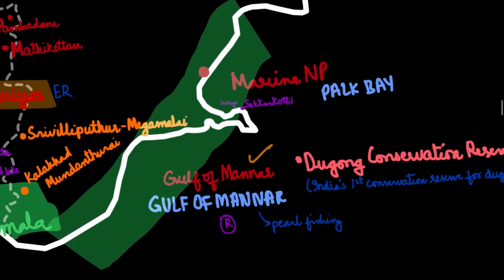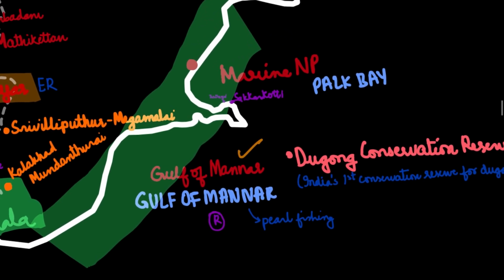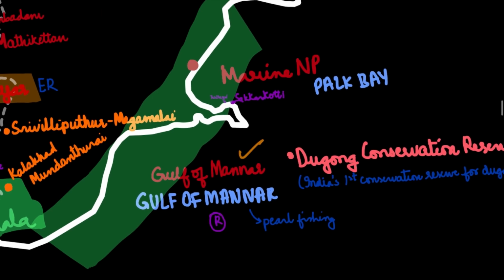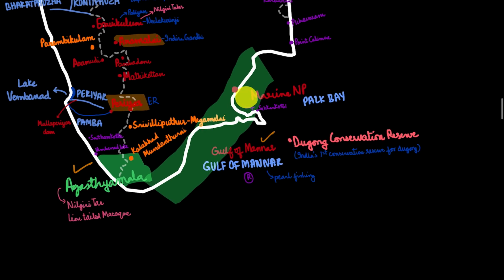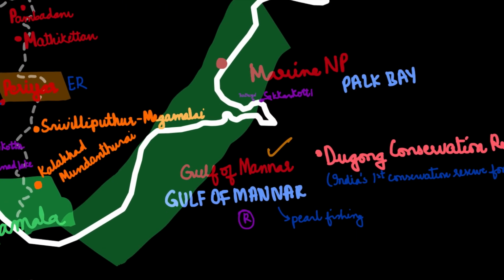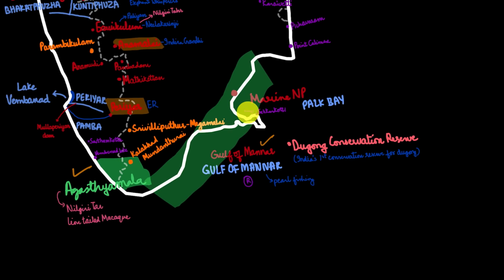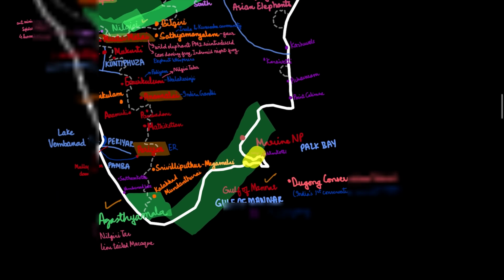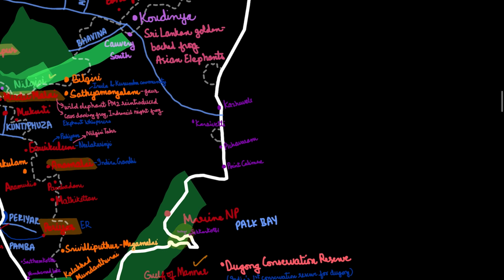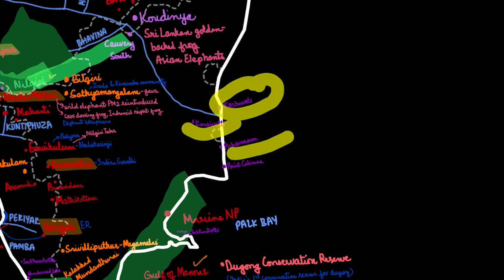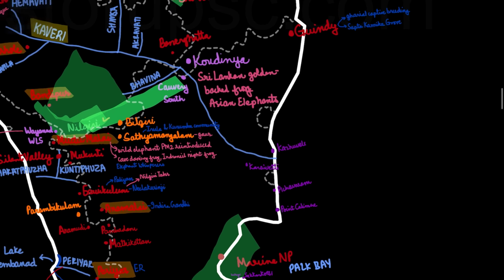Then another Ramsar site over here is Sakkarakottai and Therthangal. Not sure if I've read it correctly. Then there are other Ramsar sites as well, which are Karikili, Pallikaranai, Pichavaram, and Point Calimere, which is on the delta of Kaveri.